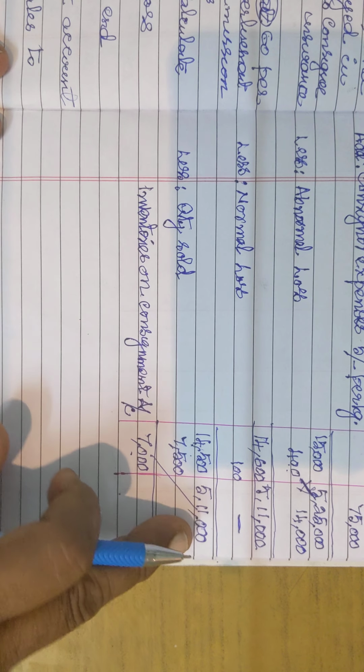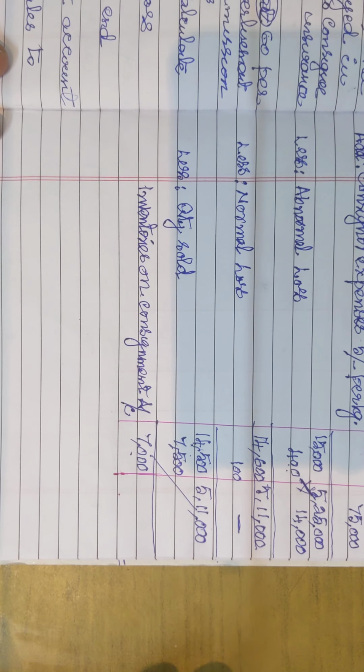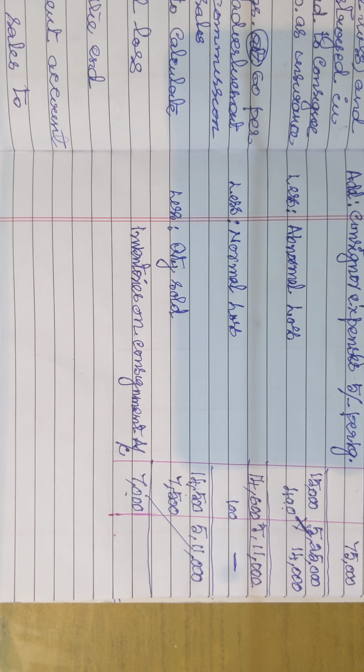14,500 is costing 5,11,000. And what is the cost of 7,000? Okay, very simple. Let us find out. This is again by unitary method: 5,11,000 divided by 14,500 into 7,000. It is coming in fraction.